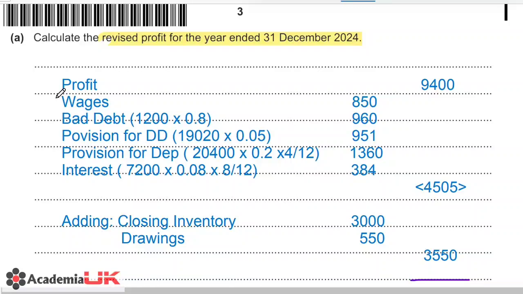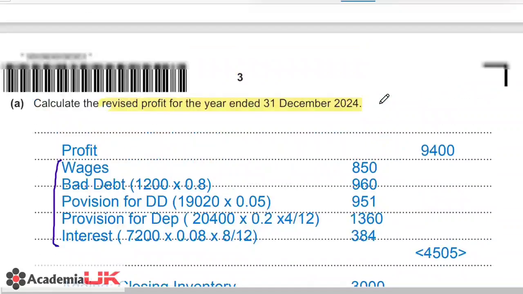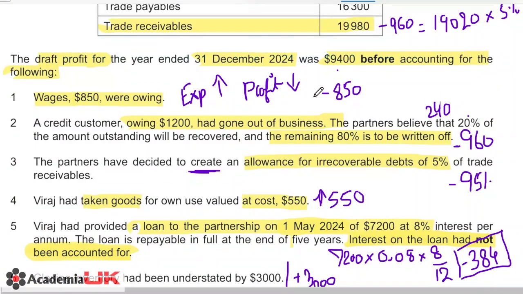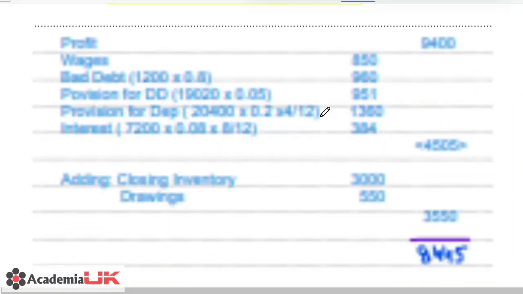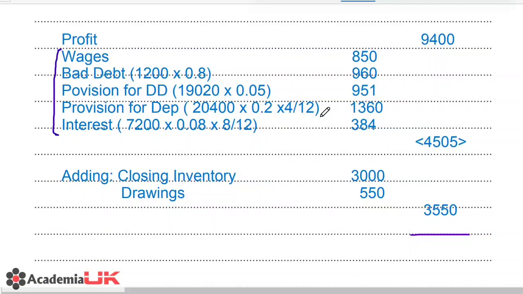Now first, what I have done is I have taken all these amounts that were giving a negative impact on the profit, so we have added them up and we are deducting that. As we discussed earlier, wages were owing, so that was reducing our profit by 850, so we have included that.